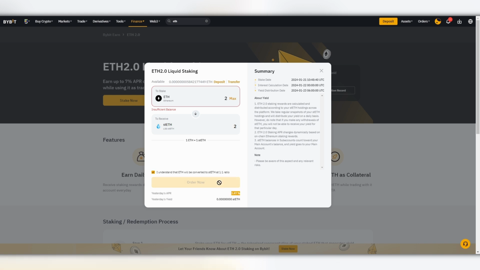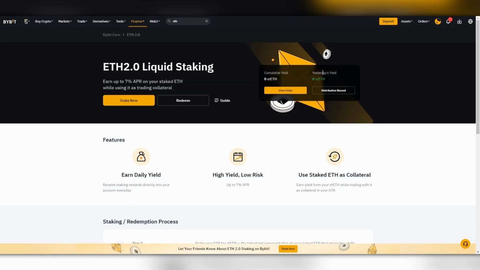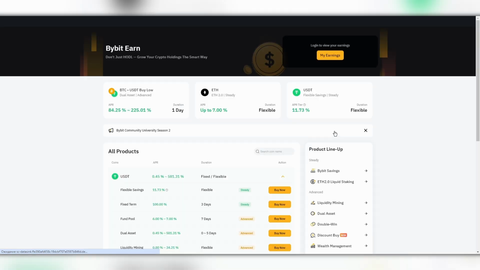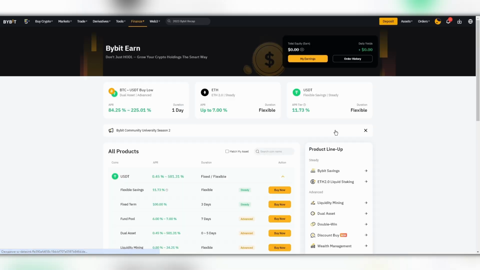And right there at the bottom will be the approximate APR. And then you can change it back at any time right from here, or you can just sell the staked Ethereum for USDT so that you don't have to do any extra actions, and that's it. A convenient and good way, especially if you believe in Buterin's project. This is a great solution for you.